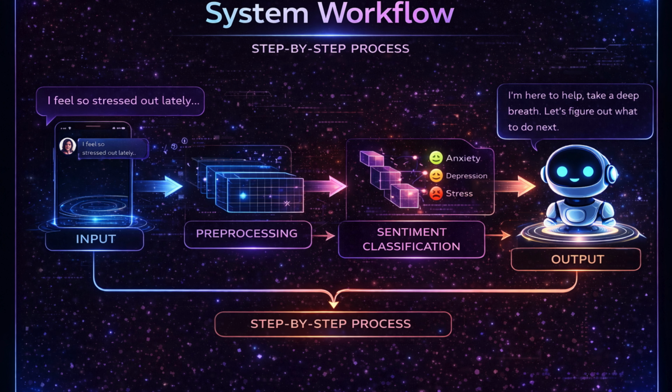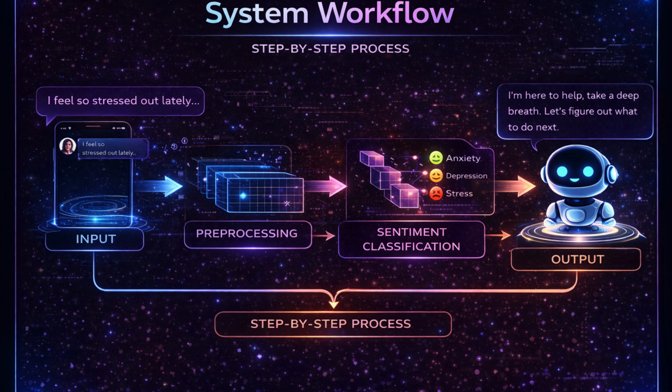The system workflow follows a structured, step-by-step process to ensure accurate and intelligent responses. It begins with user input, where the system receives text in natural language form. This input is then passed through the pre-processing stage, where techniques such as tokenization, cleaning, and normalization are applied to prepare the data for analysis.